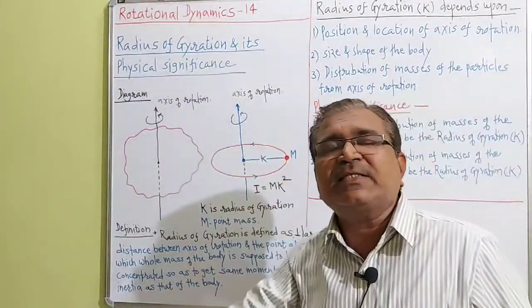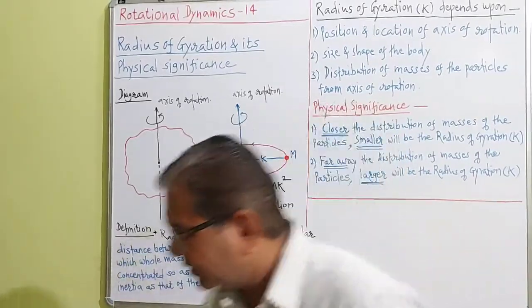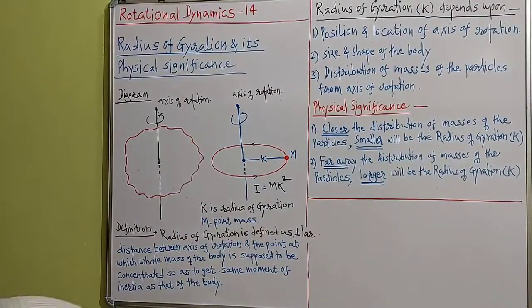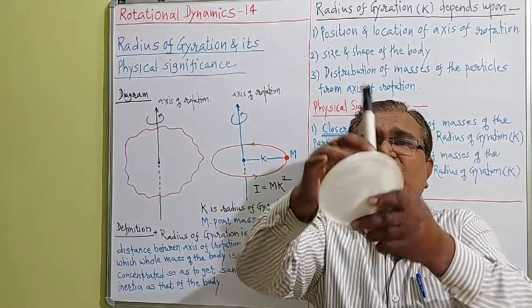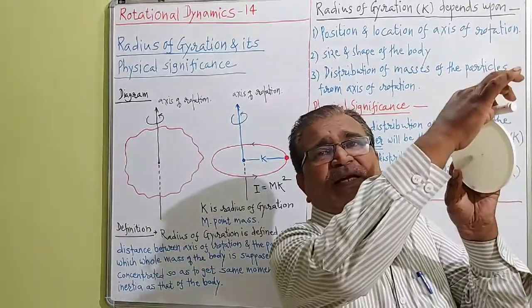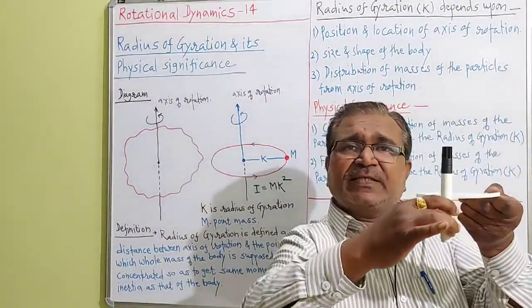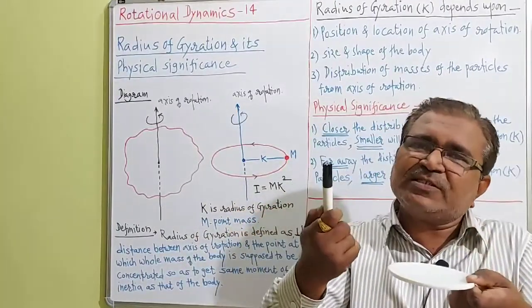The first factor is the position and location of the axis of rotation. See here, the position of the axis of rotation may be like this, may be like this, may be like this. The location may be like this, like this, like this. These are the position and location of the axis of rotation.